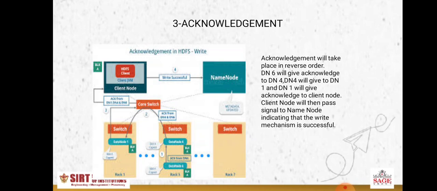If any of the data nodes fails to give the acknowledgement, the client will come to know that some kind of technical error may have occurred, because of which the file is not being stored at that particular data node. So in this way, the client gets a surety after receiving the acknowledgement that its file has been saved.